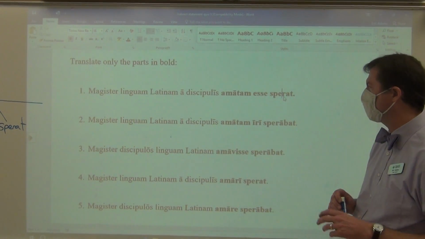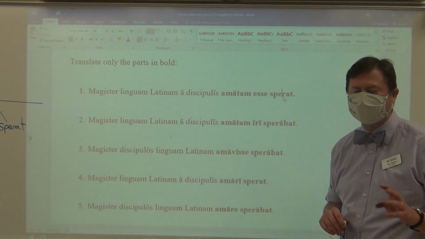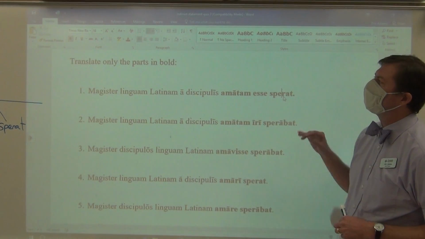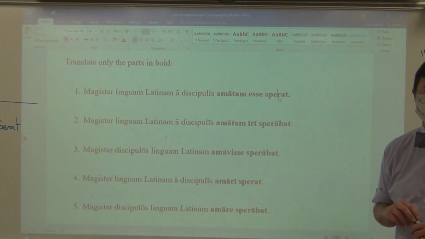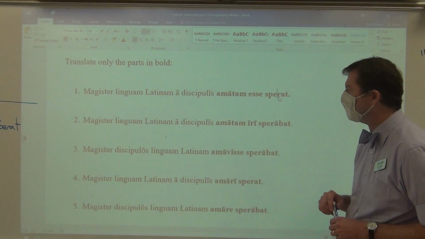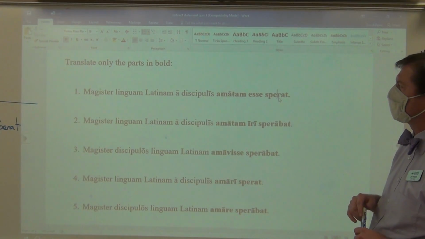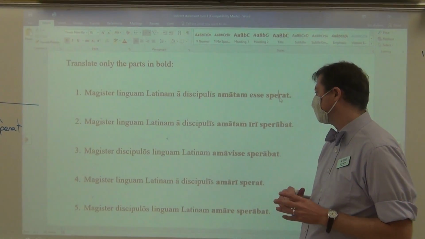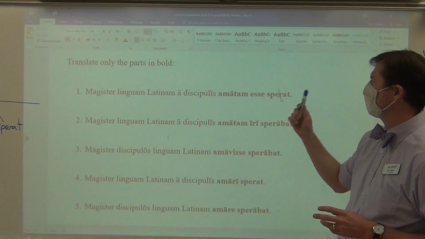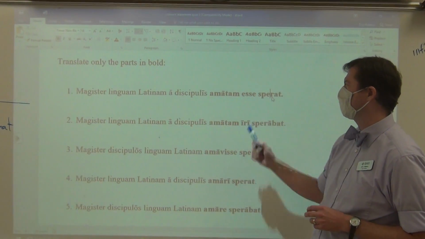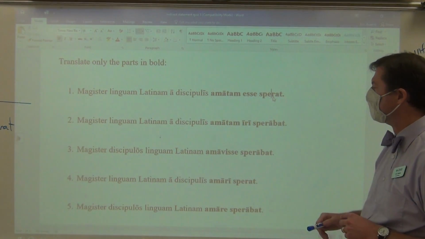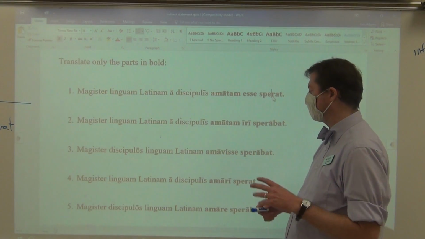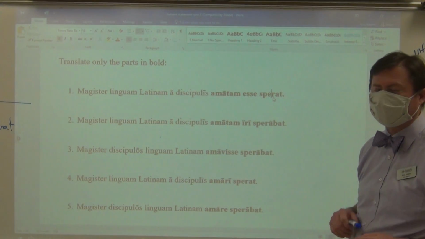Okay, so this is going to be a very quick ed puzzle, all multiple choice. We'll be able to blast through it in no time at all, in which we practice our indirect statement translations with these sentences. Please note that all of these sentences essentially say the same thing. It's just a matter of sometimes they have a passive infinitive, amatam esse, perfect passive, amatam iri, future passive, and amavisse, perfect active. So some are active, some are passive.